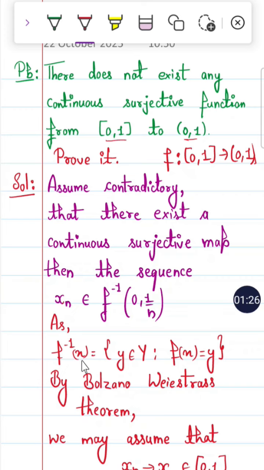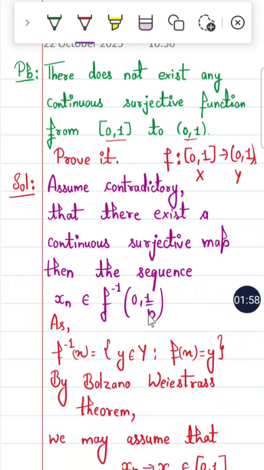What is the inverse image? f inverse of Y is the set of x in capital X such that f(x) equals y, with y in capital Y. So if the inverse image exists by the surjective map and the function is continuous, firstly we take the surjective map. If we take a sequence x_n belonging to the inverse image of 1/n in the open interval (0,1).